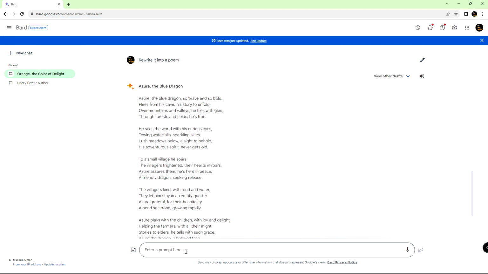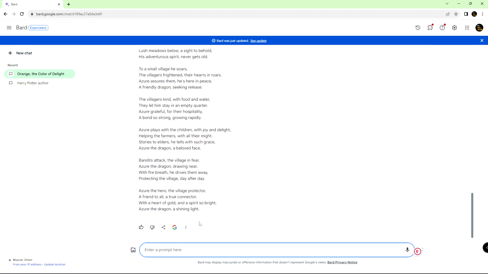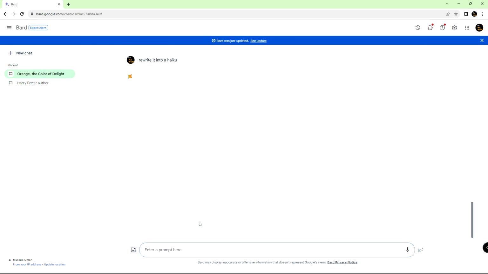See? Bard made a nice poem with a story. For last, I'm going to rewrite it into a haiku. It knows exactly what I meant and wrote it for me.